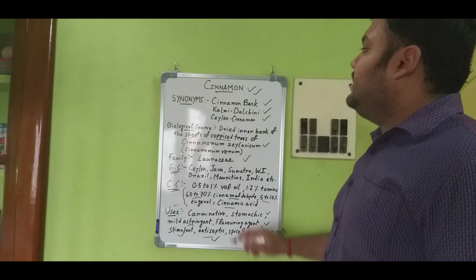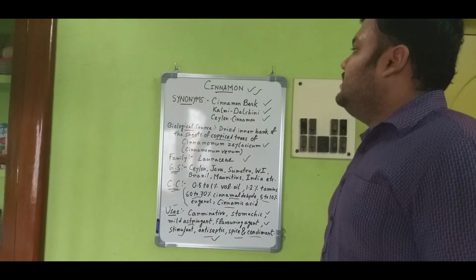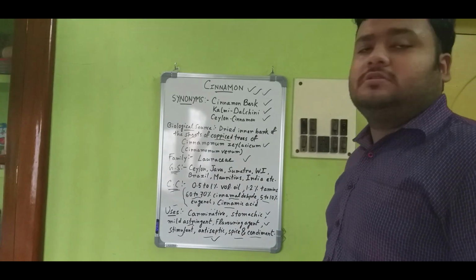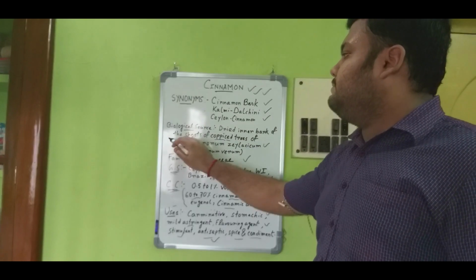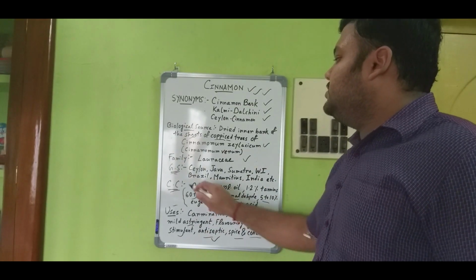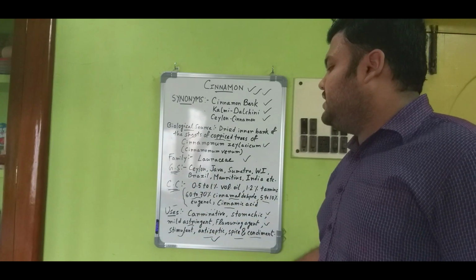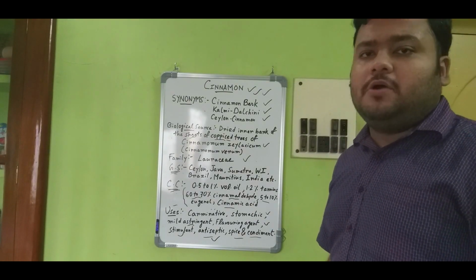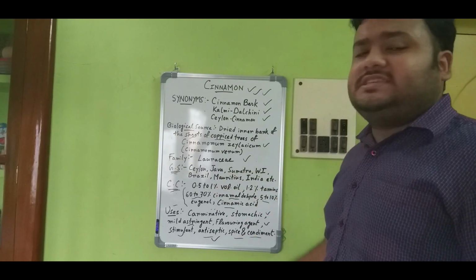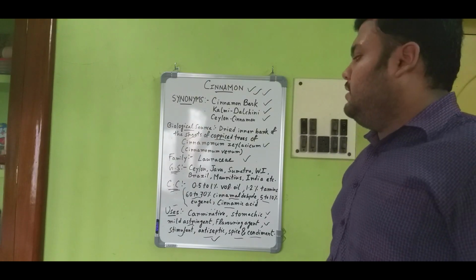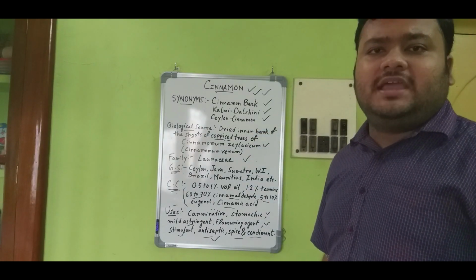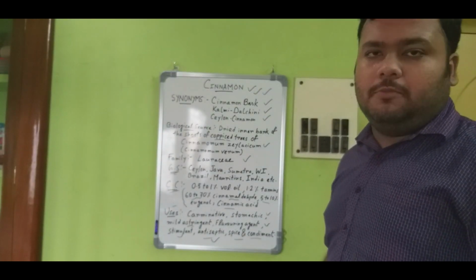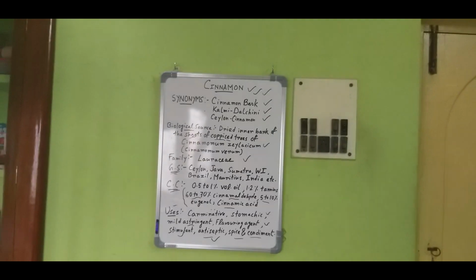So that is all about some basic facts about cinnamon. First of all, synonym. Next, biological source, family, geographical source, chemical constituent, and the uses. Next, I will discuss the structure of the chemical constituents, the macroscopical and the microscopical character of the cinnamon bark, and some marketed products of cinnamon.